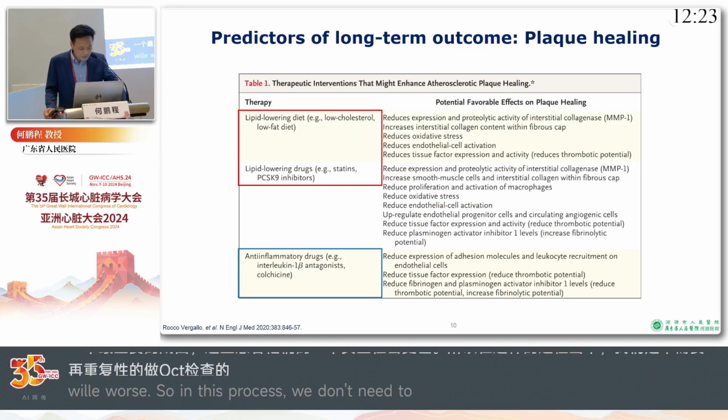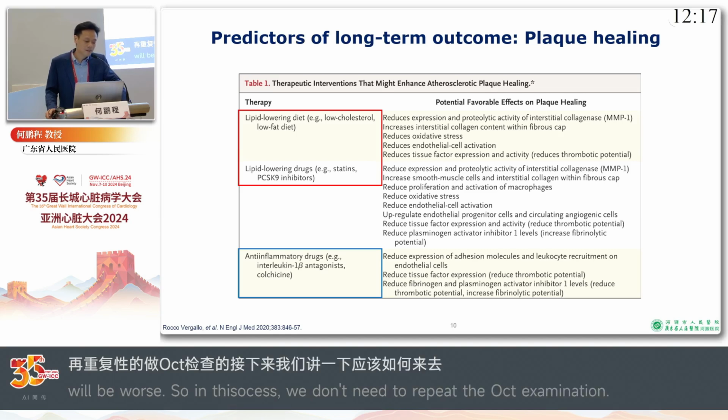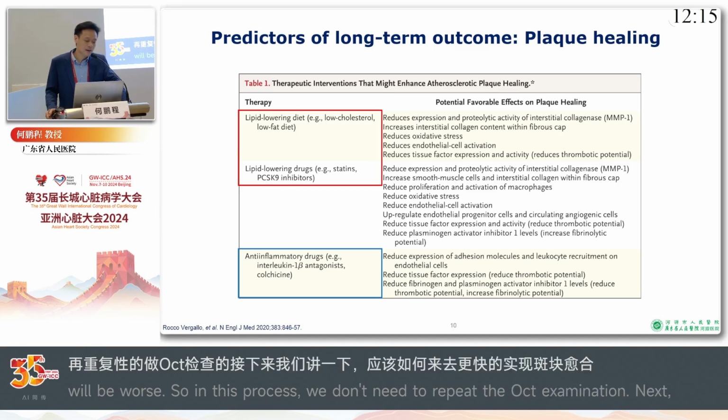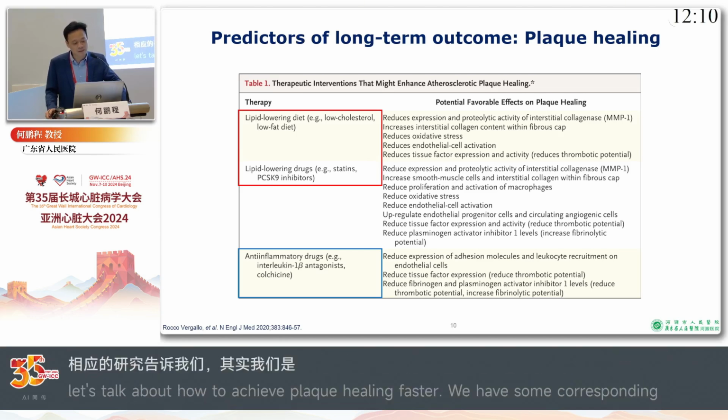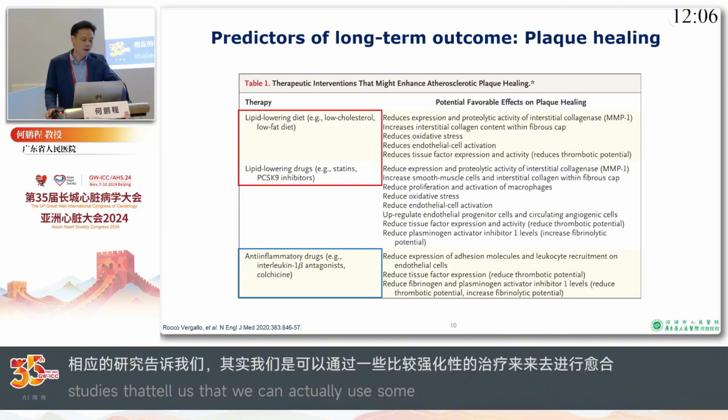And then, how do we achieve plaque healing more quickly? Some research tells us that we can achieve plaque healing by more intense lipid-lowering therapy, which includes statins and, of course, PCSK9 inhibitors.